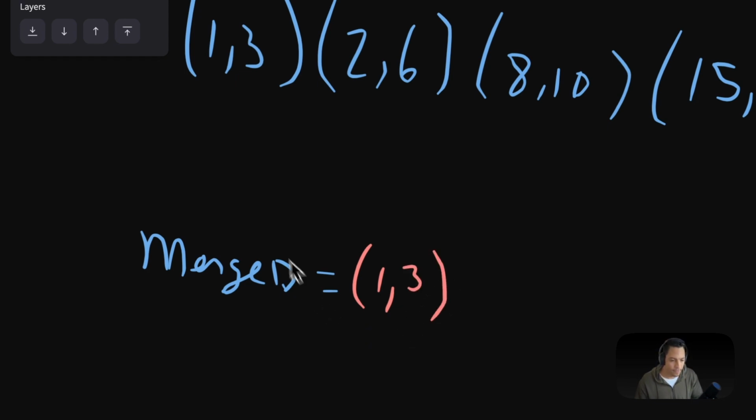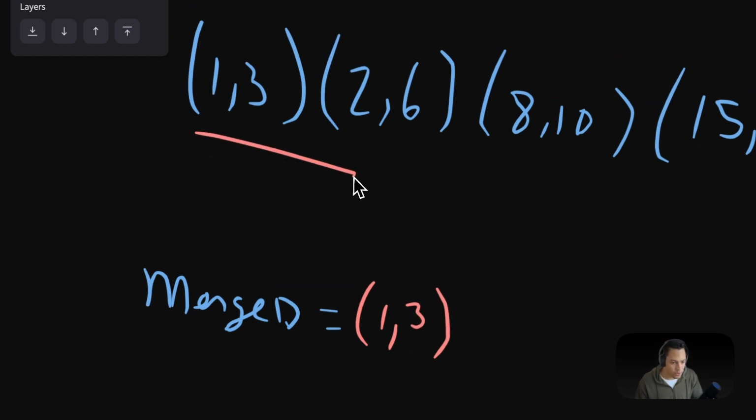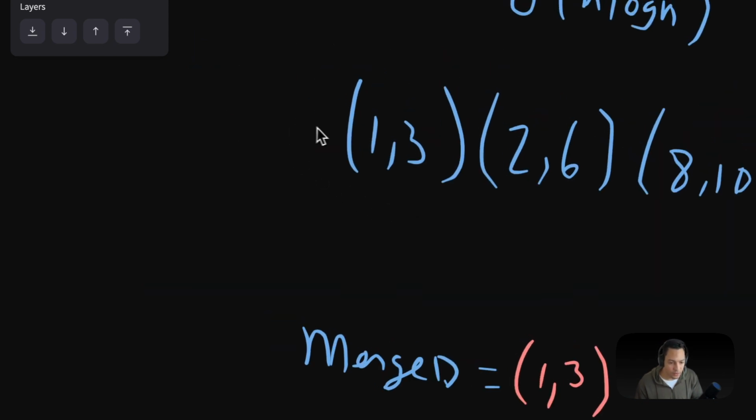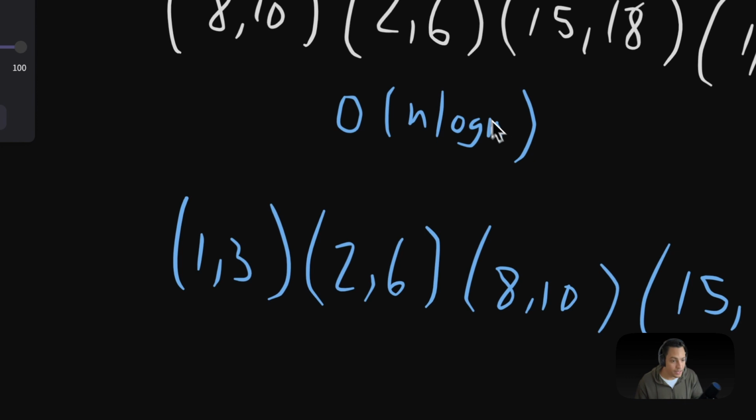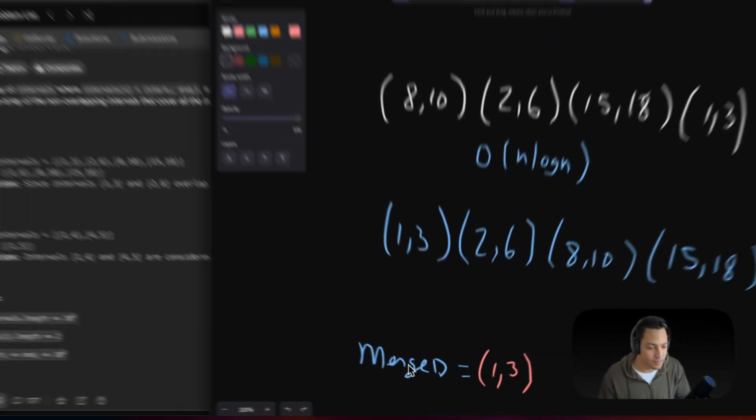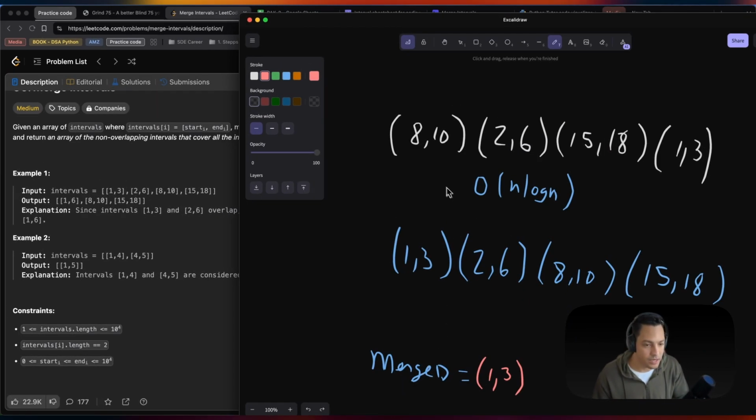It's already sorted. We don't have to worry about overlapping intervals before this point because we did our due diligence on sorting the array. If the array were unsorted and we tried to apply that logic, let's say the merge array is empty and we say, if it's empty, go ahead and append our first array.